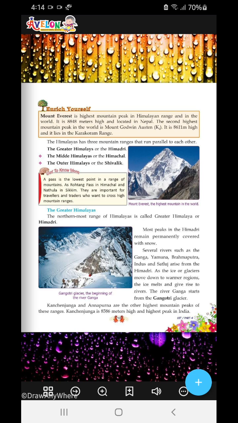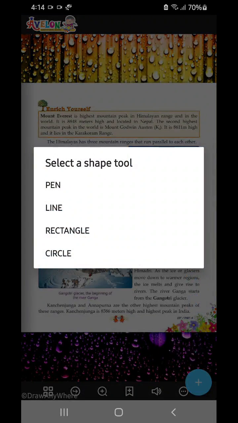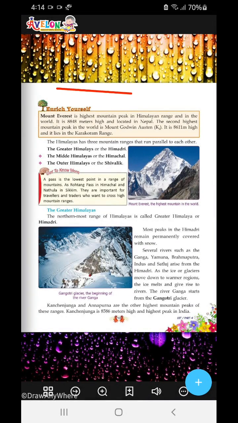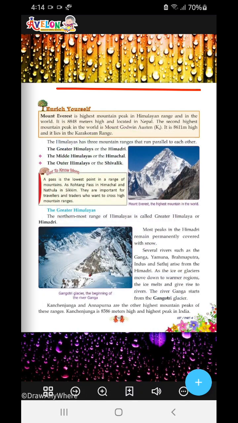Now, the Himalaya has 3 mountain ranges that run parallel to each other. Like I'll show you. Let me draw 3 lines of 3 colors.